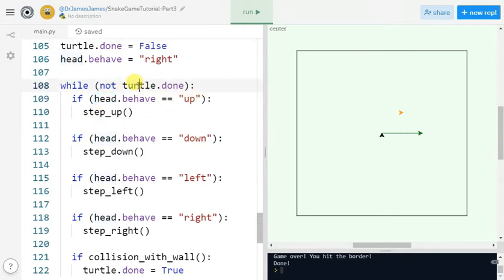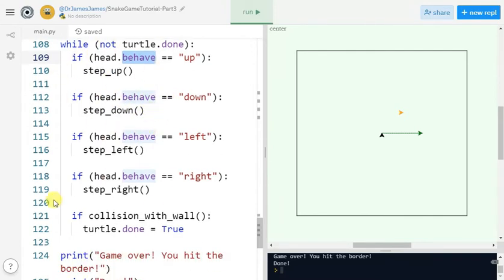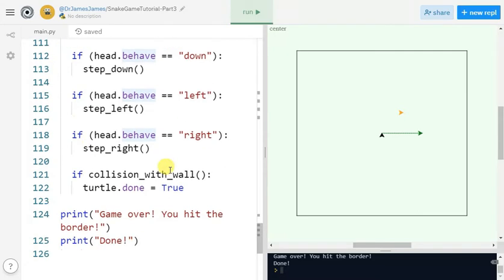So first of all, I skipped over this one. This is making the loop continue until the game is done. And this is, for each tick, checking the behavior of the turtle so that we can call the right routine and make the turtle do its thing. Okay, and then of course we check to make sure that we haven't collided with the wall, and then we set the game to done. So that uses, of course, the generic turtle.